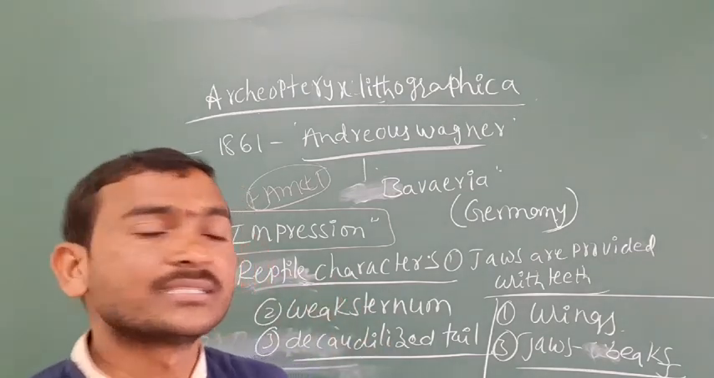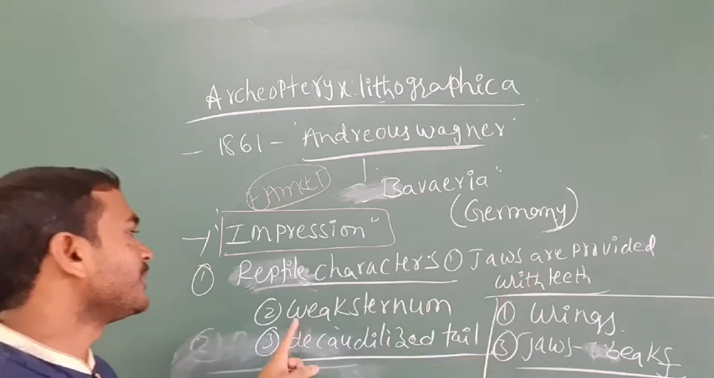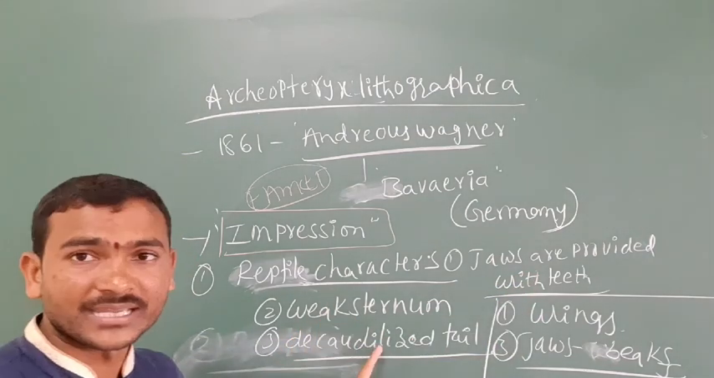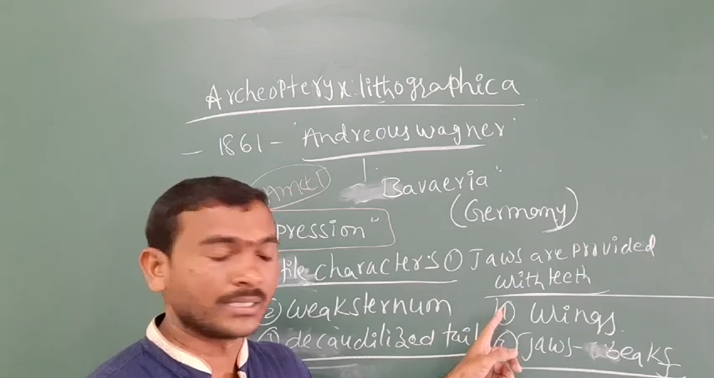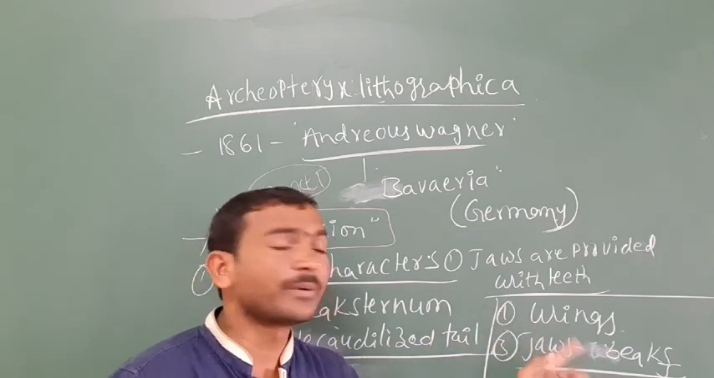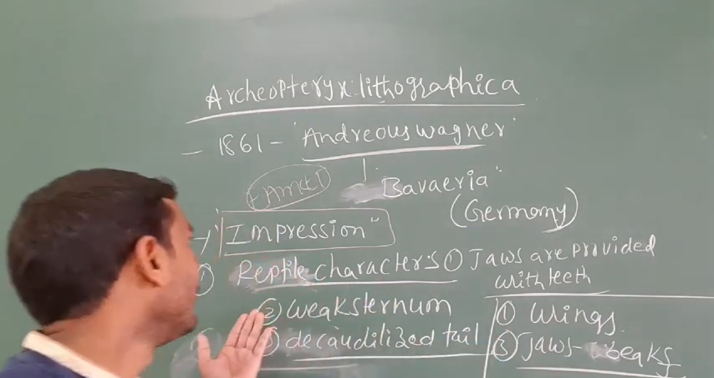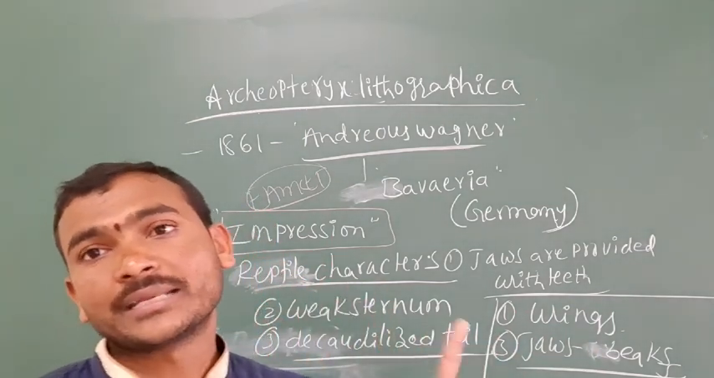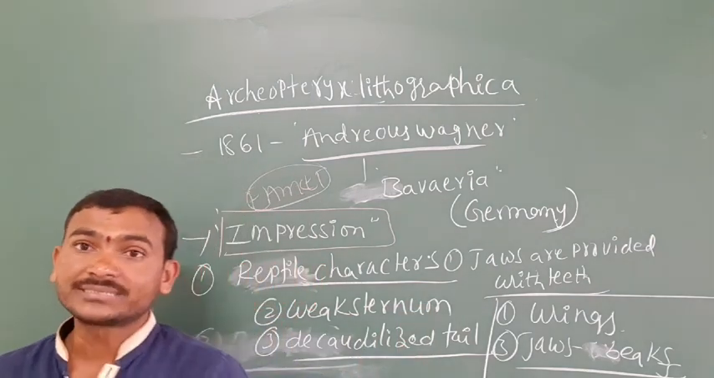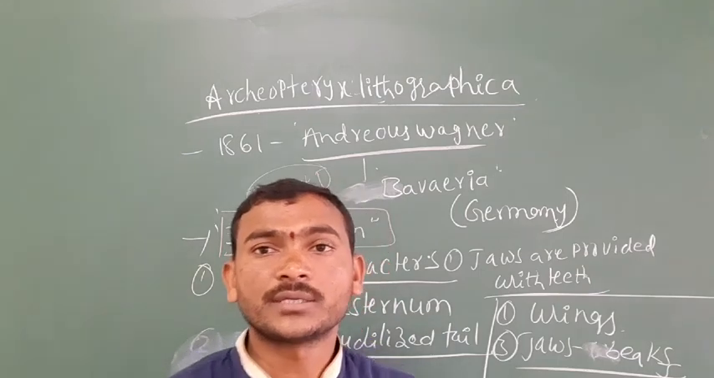The reptile characters are jaws provided with teeth, weak sternum, and a tail. But the bird characters are the wings, and the jaws developed into beaks. These all are the characters of the bird and reptiles in Archaeopteryx. In the next class we are going to discuss another topic. Okay, thank you, one and all.